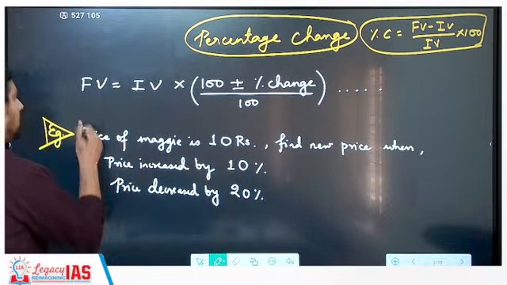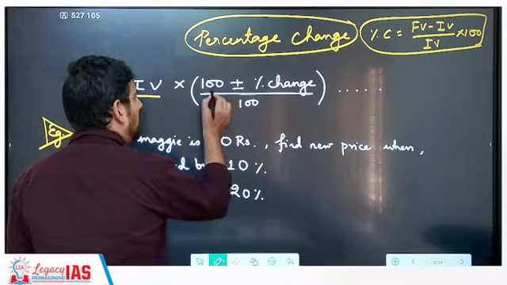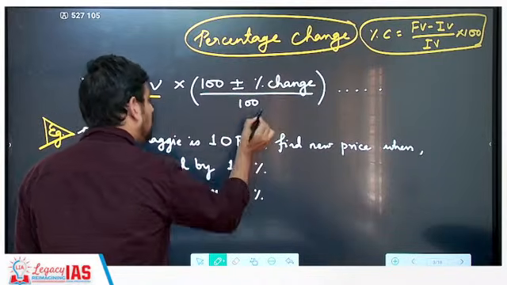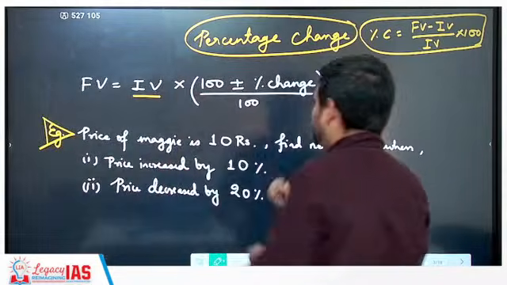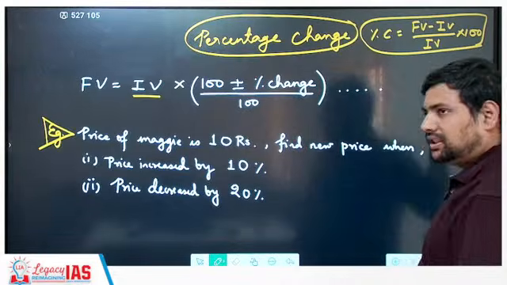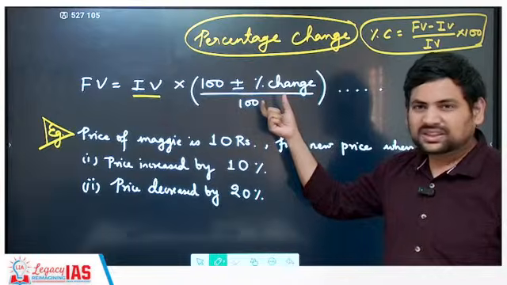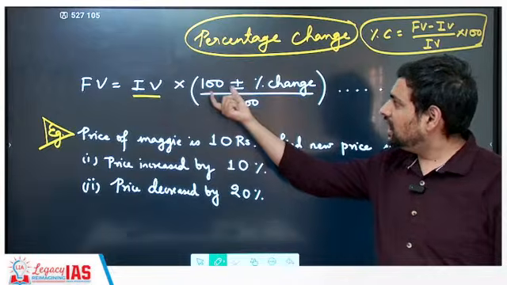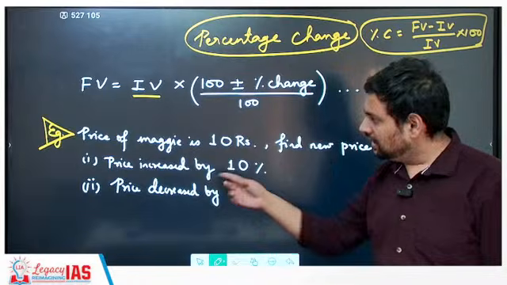We get to this, which is final value is equal to initial value into 100 plus minus percentage change by 100. Understood? Now this that you see here, 100 plus minus percentage change, can be repeated several times. If there is a percentage change of 10%, you write 100 plus 10 by 100. You understand this? Let's do this question.